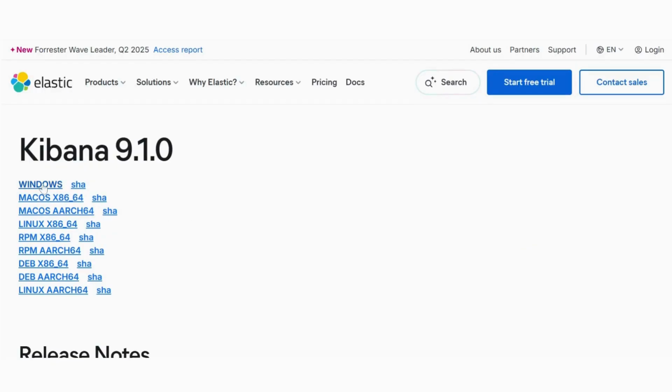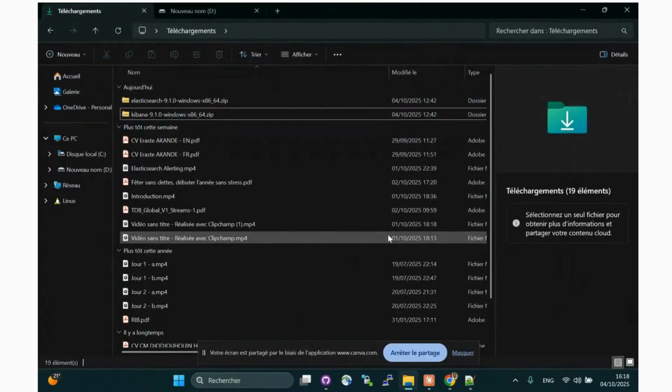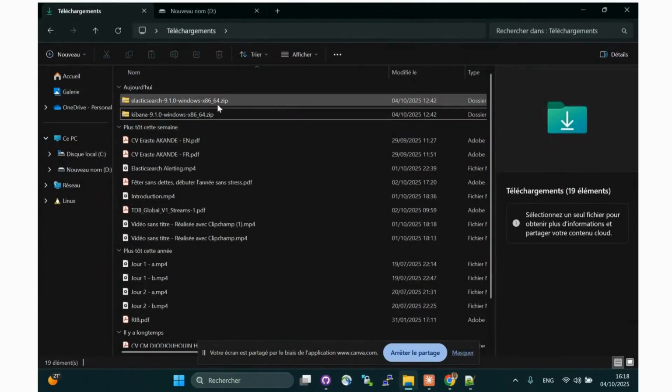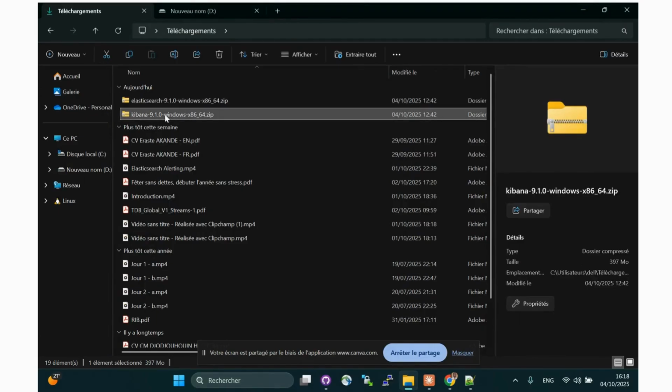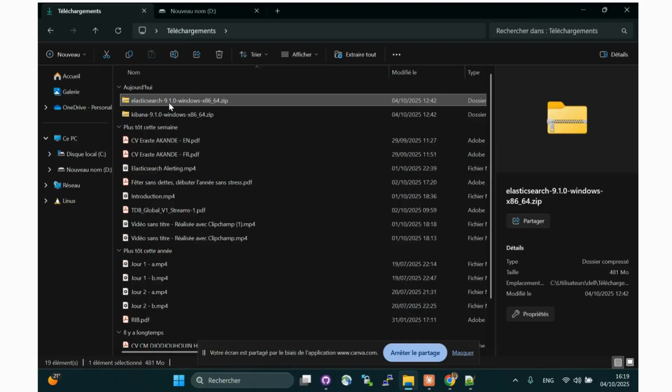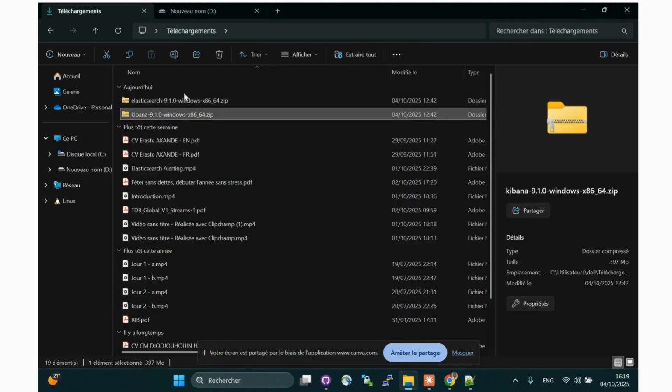Again, choose your operating system and start the download that matches it. It's important that Elasticsearch and Kibana are on the same version to avoid compatibility issues later on. Once both downloads are finished, open your Downloads folder. You'll see two compressed files, one for Elasticsearch and one for Kibana. In my case, they are zip files.